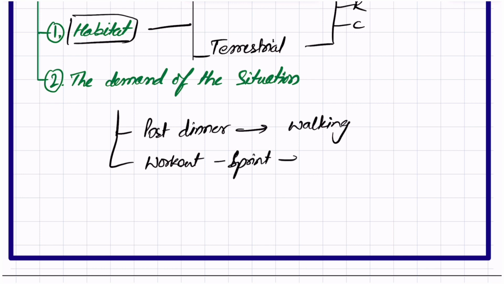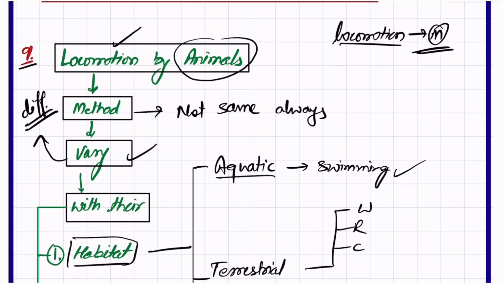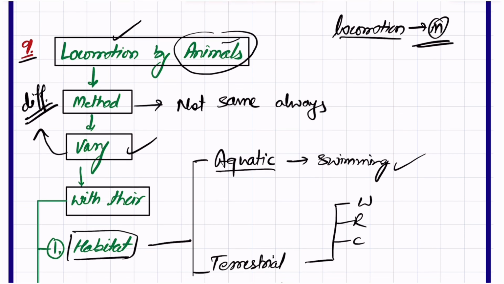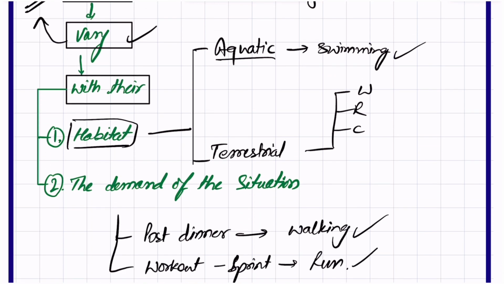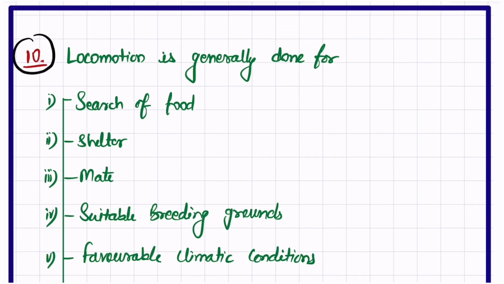Fine? We will run. Fine? So the same organism is walking at one place and running at another place. So it depends on what the demand of the situation is. Fine. So habitat and the demand of the situation are involved with respect to the method of locomotion used by any animal. Fine.